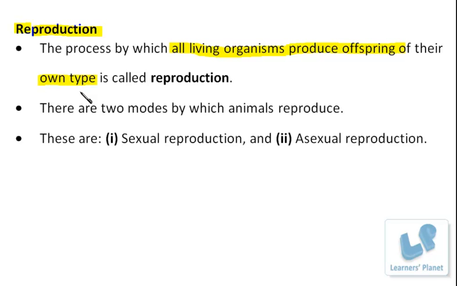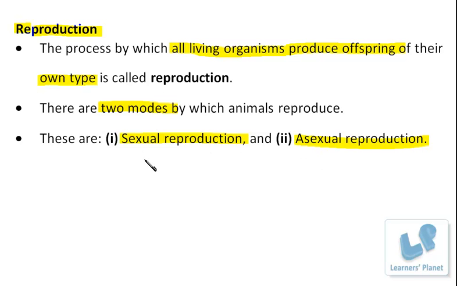Now the point is how it is taking place, how the process occurs. So students, basically there are two modes of reproduction, and they are sexual reproduction and asexual reproduction. And I hope that you must be aware of these two types of reproduction. The basic fundamental feature must be clear to you about reproduction. But actually how it happens, whether it is sexual or asexual reproduction, how it occurs, what is the basic difference between the two, and how this transmission is taking place in each case.